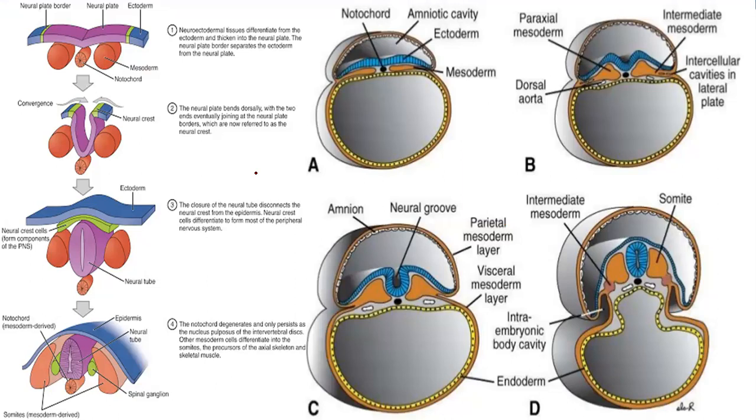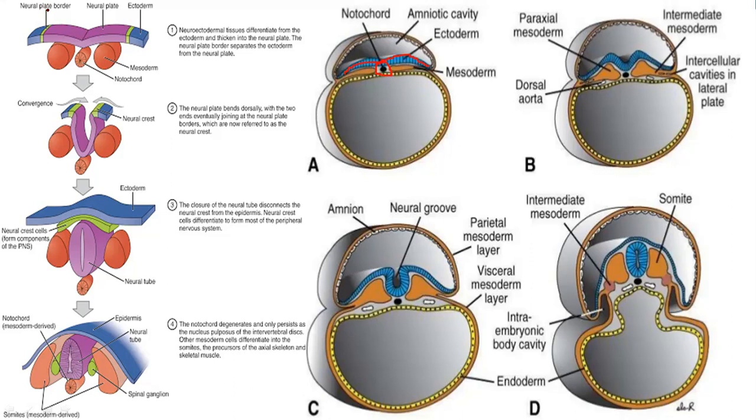Organogenesis means the formation of organs starts from here. So first of all, we'll see this process. This is ectoderm, which is formed after gastrulation, and this is the part of mesoderm that is called notochord. Actually, notochord is the stimulant for the neurulation process. That is very important because it helps in the formation of the nervous system, and later on it is transformed into the nucleus pulposus, which we have seen before in the chapters on our backbone.